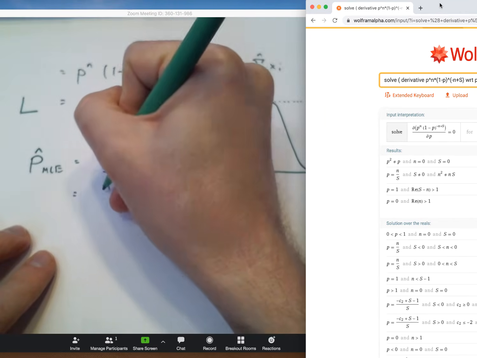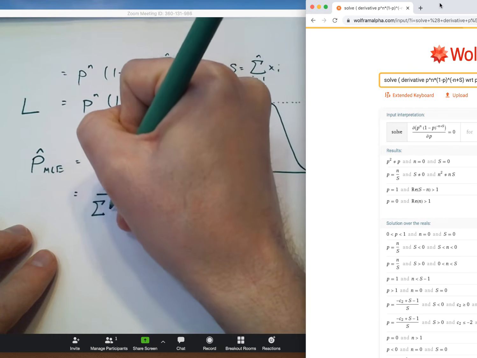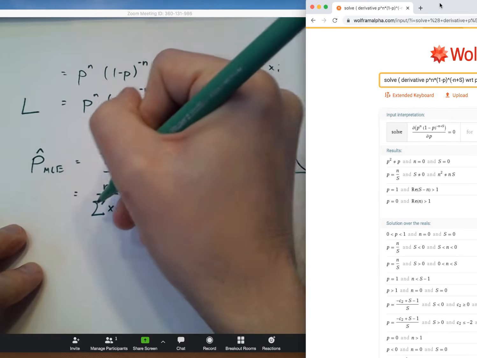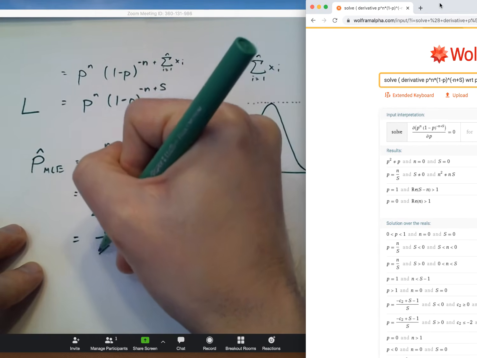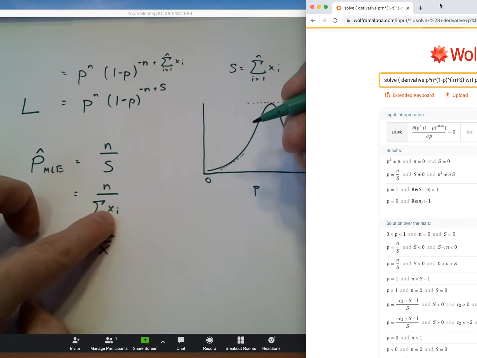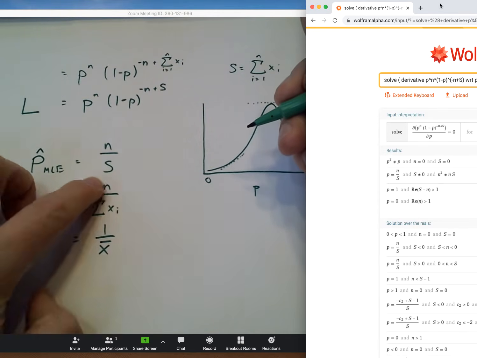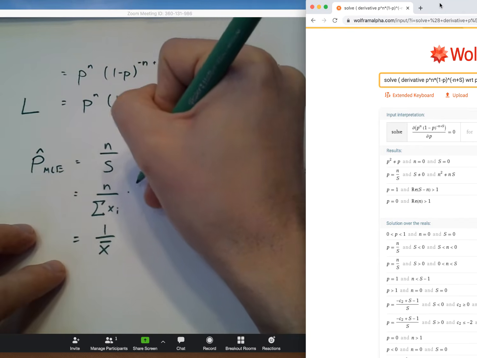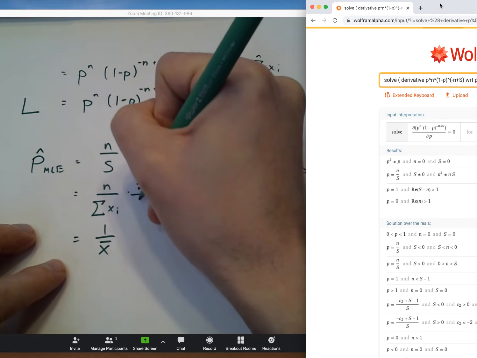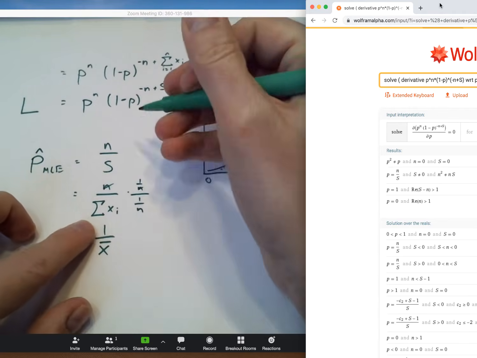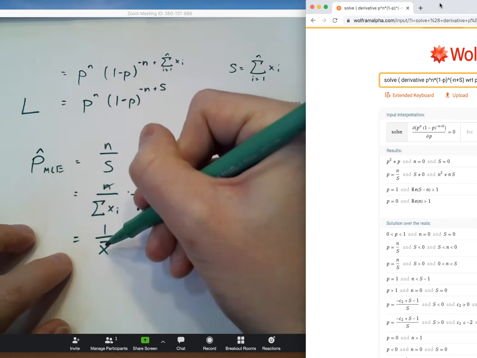So that's just n over the sum of all the x's. And if you think about it, this is just the reciprocal of x bar. X bar is the sum of all the x's divided by n. If I multiply both the numerator and the denominator by 1 over n, those little n's cancel. And in the denominator, I get the sum of the x's over n, and that's my x bar.